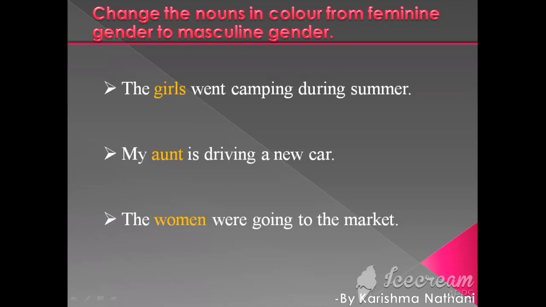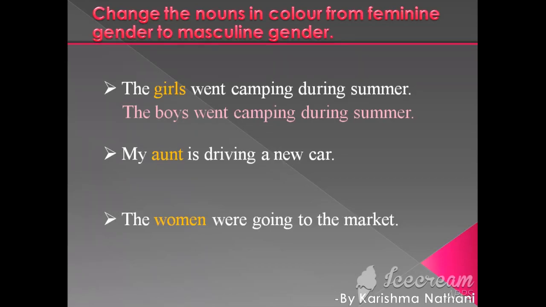Here girls is the colored portion and it is feminine gender. So we have to convert it into masculine gender. The answer is: the boys went camping during summer. Boys is masculine gender and girls is feminine gender.